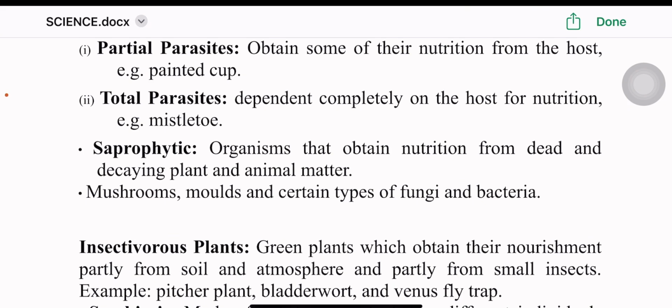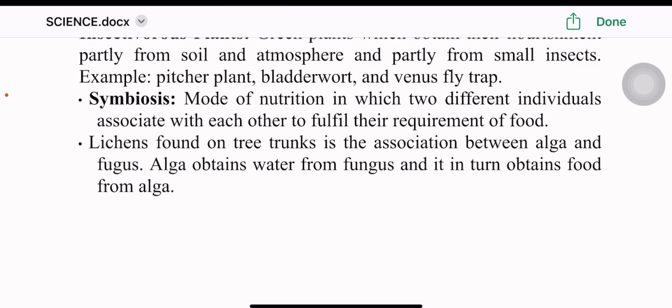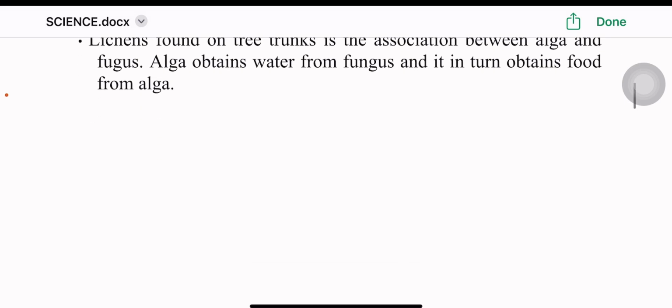Insectivorous plants are green plants which obtain their nourishment partly from soil and atmosphere and partly from small insects. Examples: pitcher plant, bladderwort, and Venus flytrap. Symbiosis is a mode of nutrition in which two different individuals associate with each other to fulfill their requirement of food. Lichens found on tree trunks are an association between alga and fungus. Alga obtains water from fungus and it in turn obtains food from alga.